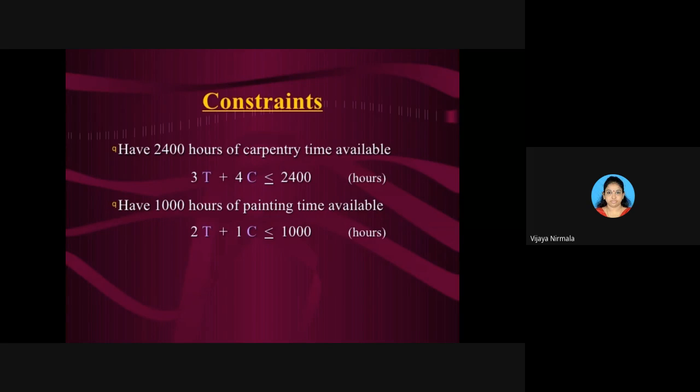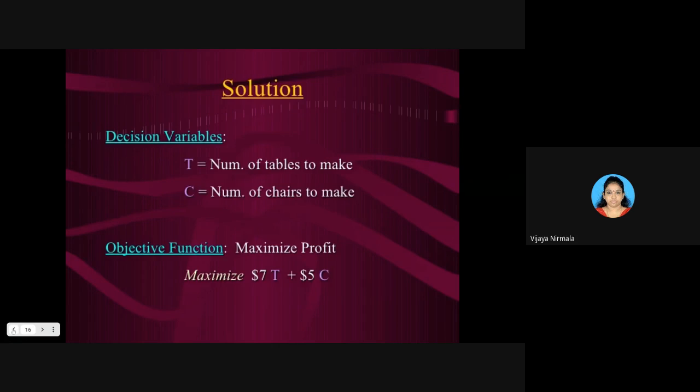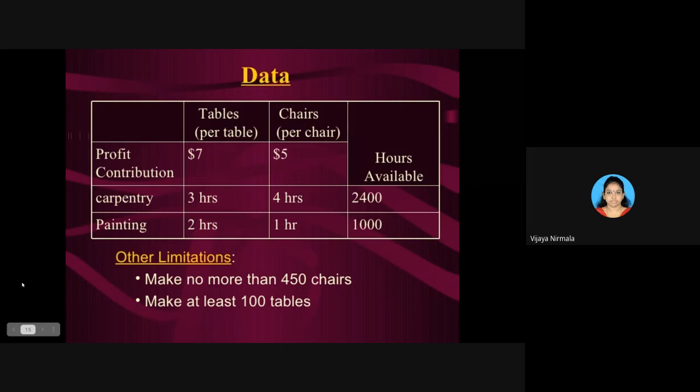Can you move to the 15th slide? Yeah, please. I think you are confused. See in this slide, how many hours will it take to complete a table? 3 hours, right? How many hours to complete a chair? 4 hours, right?